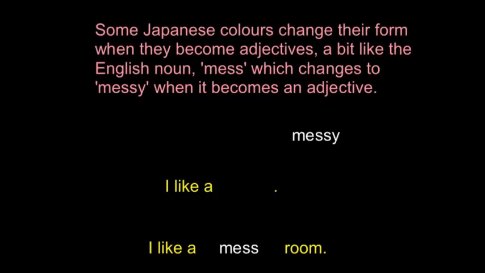So what we need here is not a noun, but an adjective. So let's try the adjective. I like a messy room. That makes perfect sense. Okay? So I like a mess. That's the sort of sentence where we need a noun. And I like a messy room.